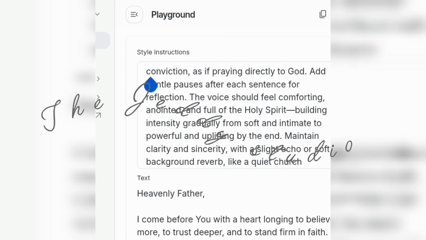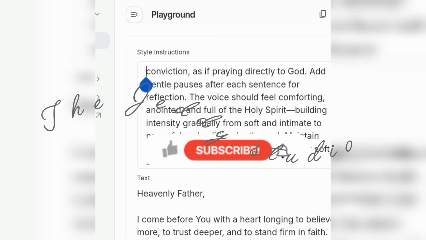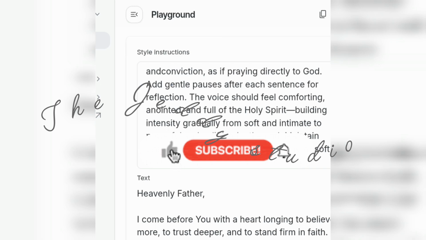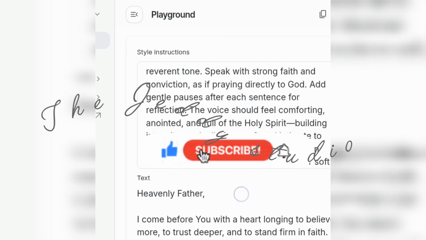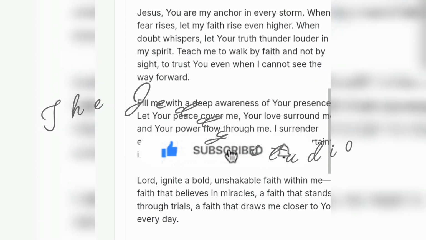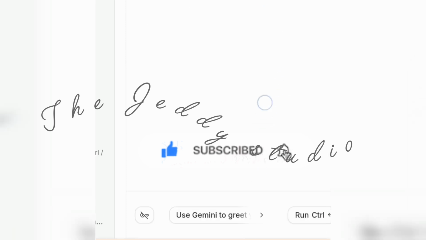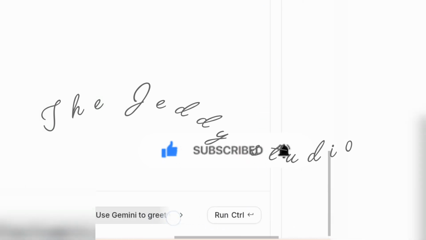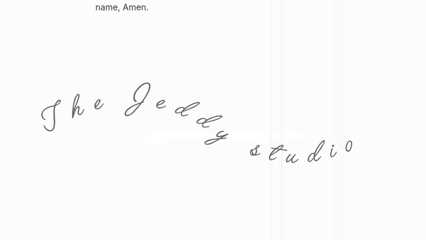And now this is my style instruction. Okay, now I'll scroll down like this, and I want to just delete something that was not there. Okay, I'll scroll down like that and I will hit on run, and I will give it some seconds to generate the voice or the prayer for me. It takes some minutes. You must wait because my prayer is too long.